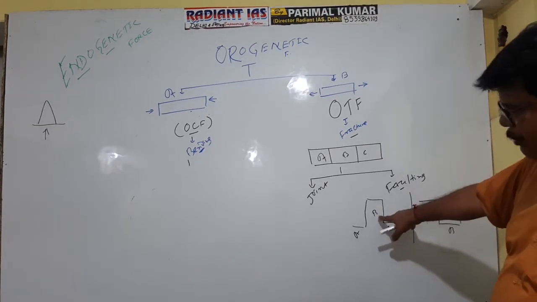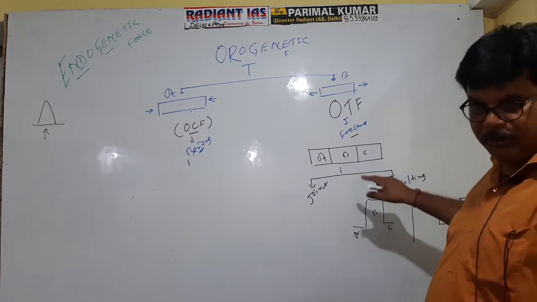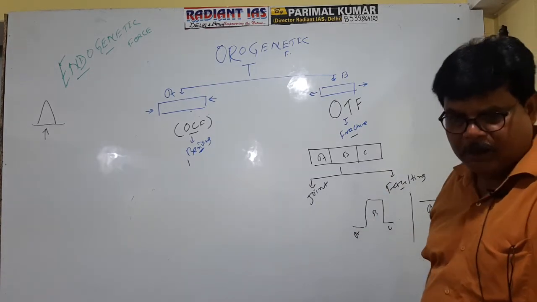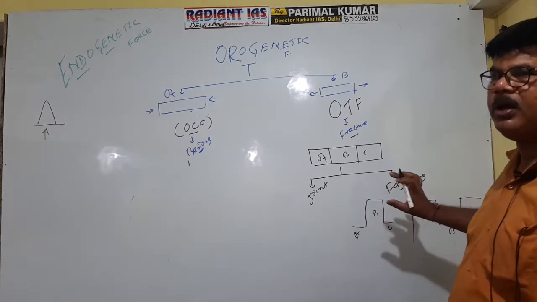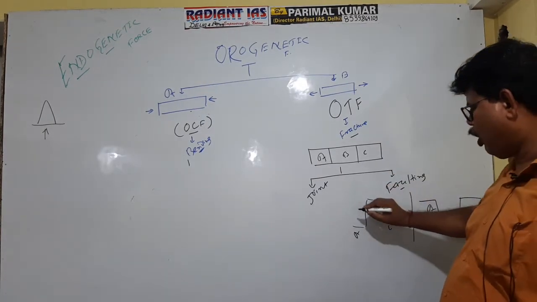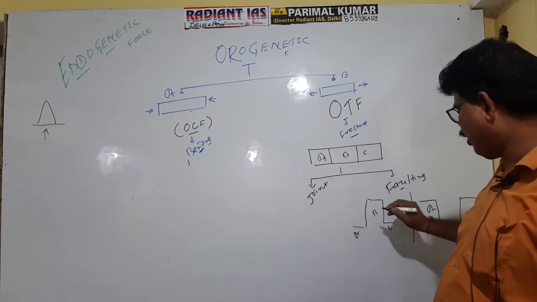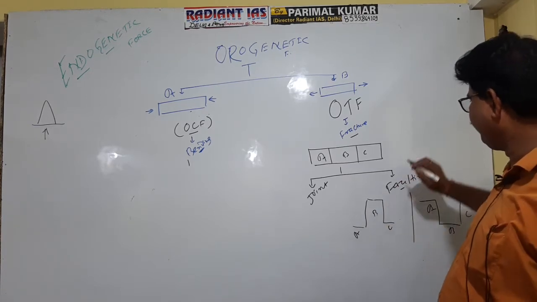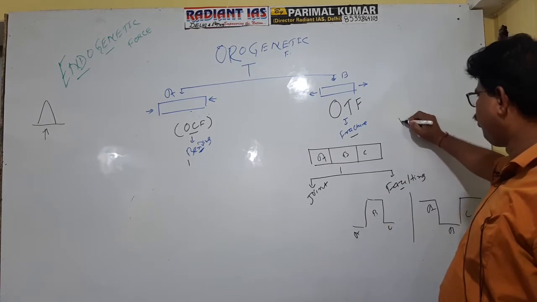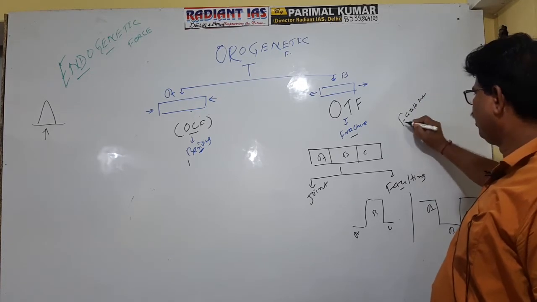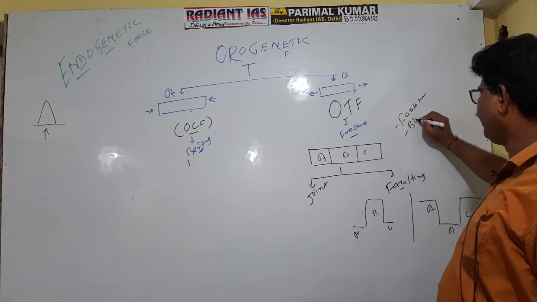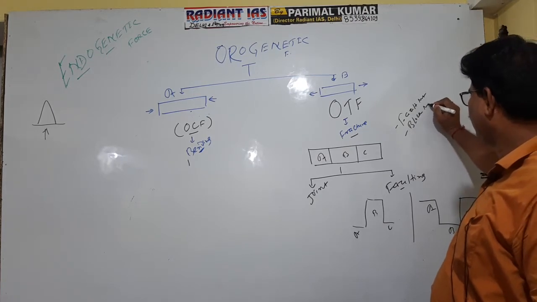In this case, it appears like a mountain with no well defined peak. So this is referred to as fault mountain. Faulting will cause the creation of fault mountain or block mountain. Right?